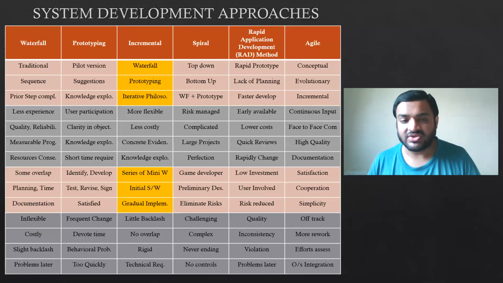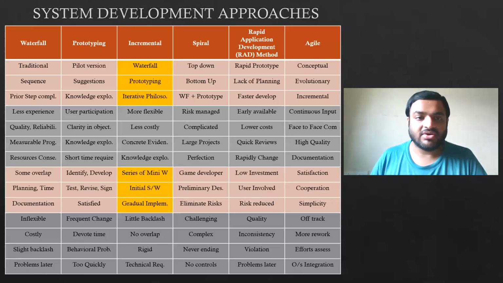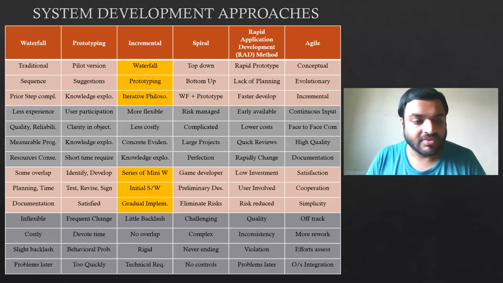That happens only in case of waterfall. There will never be the case that we are transferring the material from process 2 to process 1. That will never be the case in waterfall. So that is why we are calling it a traditional method of system development. Then there is a sequence.